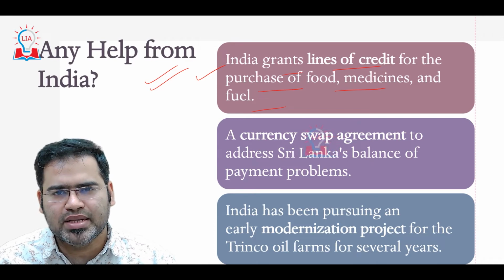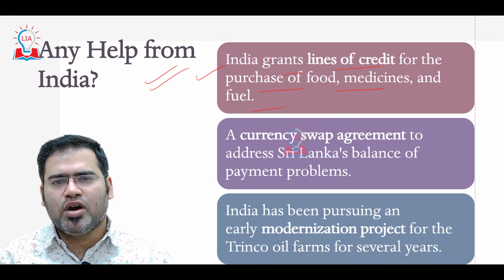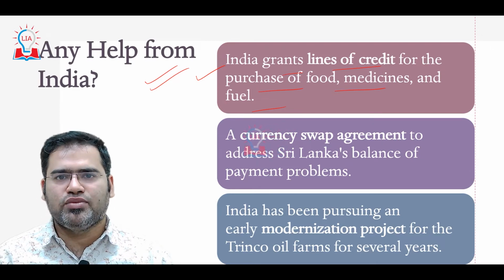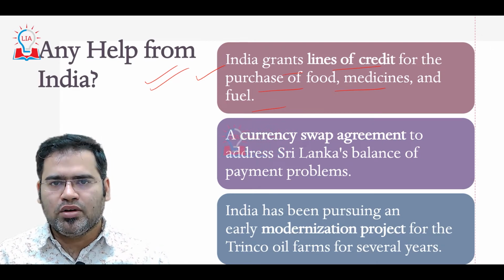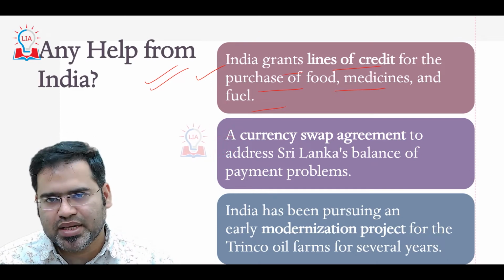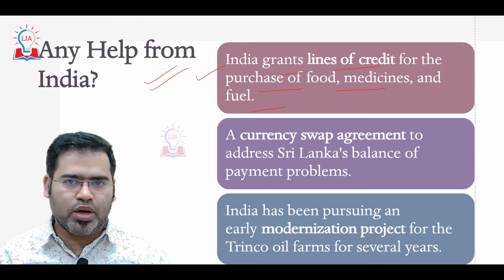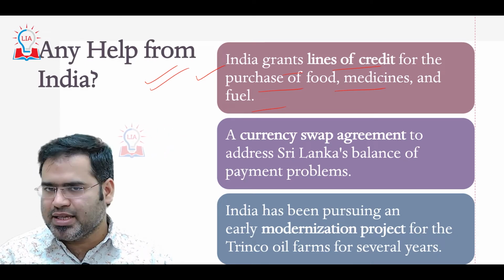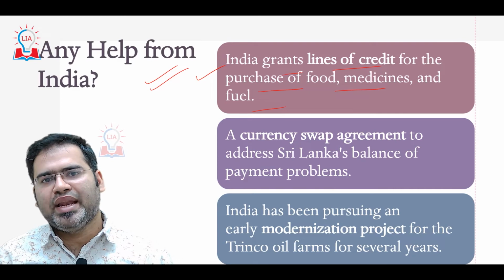What is this line of credit basically? It is basically in the form of a loan only. For example, when you visit any bank and you ask for a loan of 10 lakh rupees, then the bank will provide you the 10 lakh rupees. But tomorrow again you require 1 lakh more. Can you get 1 more lakh? No. You need to apply fresh for that loan. That is simply a loan.